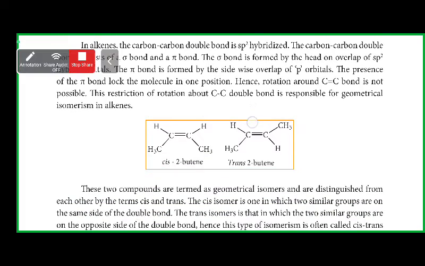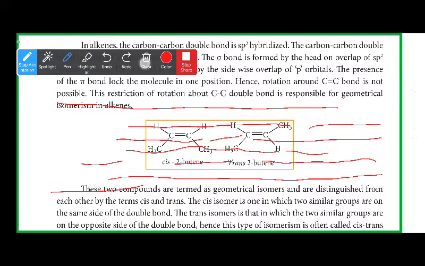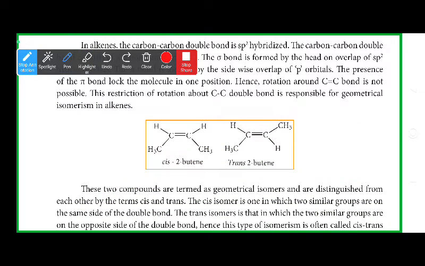So if you see here, this is cis-trans isomerism. I told you, two similar groups: this is one group and this is another group. If the two similar groups are on the same side, we call it cis. If the similar groups are on the opposite sides, we call it trans. This is cis-trans isomerism.